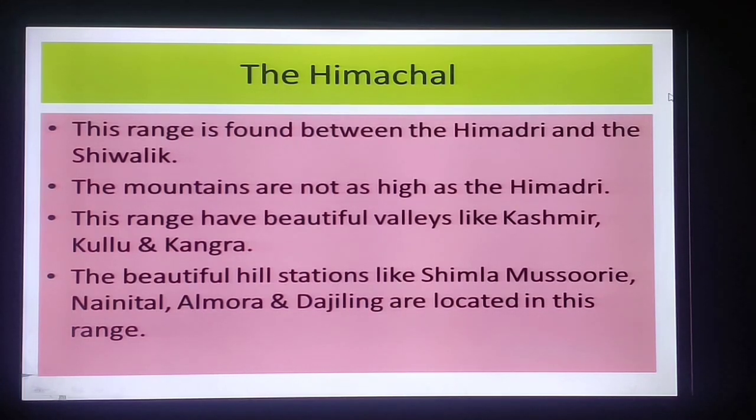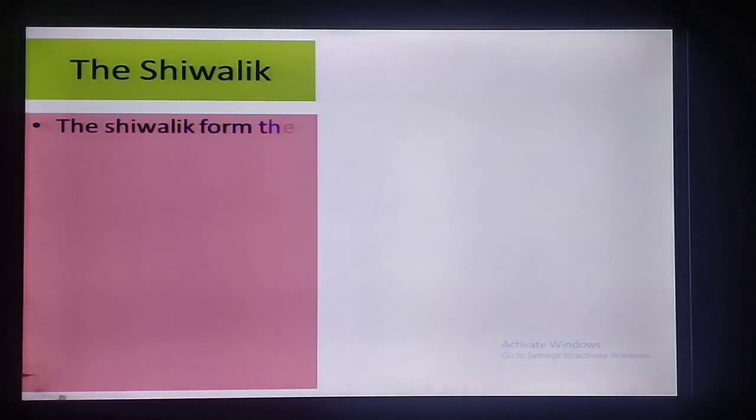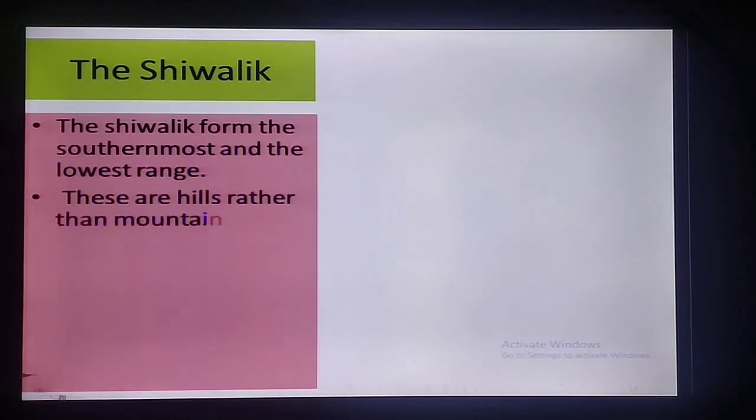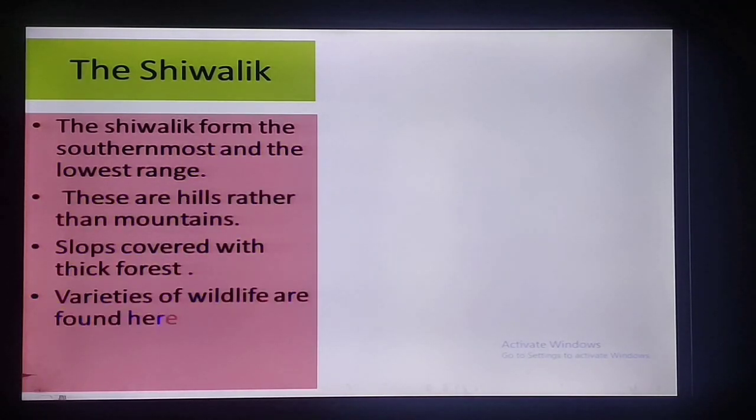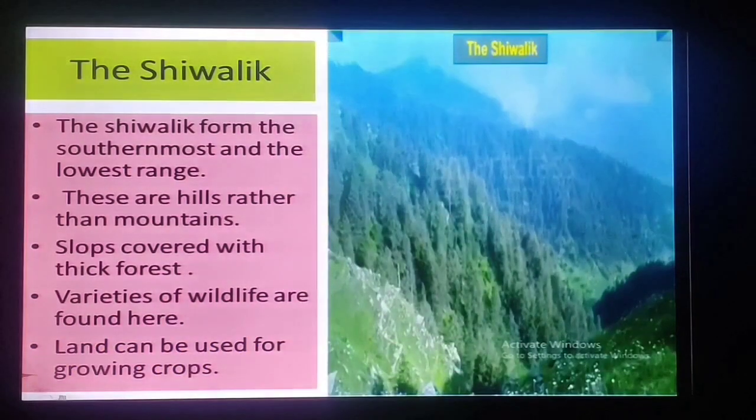Now we'll see the next range, that is the lowest range, the Shivalik range. The Shivalik range forms the southernmost and the lowest range. This is the picture. You can see the Shivalik range. The mountains here are not so high, they are of less height. That's why these are hills rather than mountains. The slopes of these hills remain covered with thick forest.